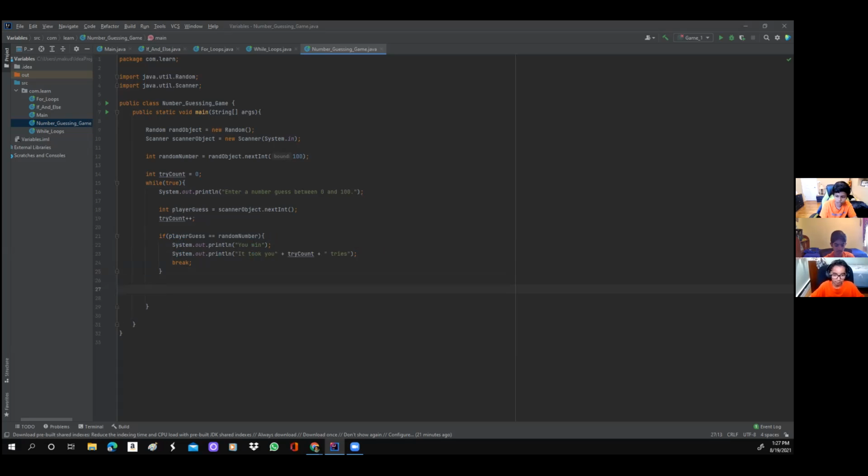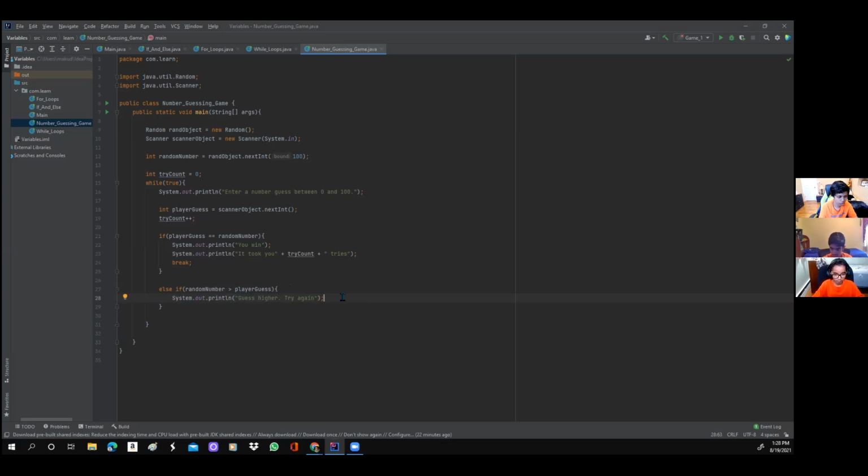Now we're going to be doing a different scenario, where you did not win, to give you a hint on how to guess further. So we're going to do else if random number is greater than player guess. Then we add a curly bracket and press enter. We're going to say System.out.println, or you can write SOUT and press tab. Guess higher, try again. So this is one scenario. If our guess is too low, it's going to tell us to guess higher.